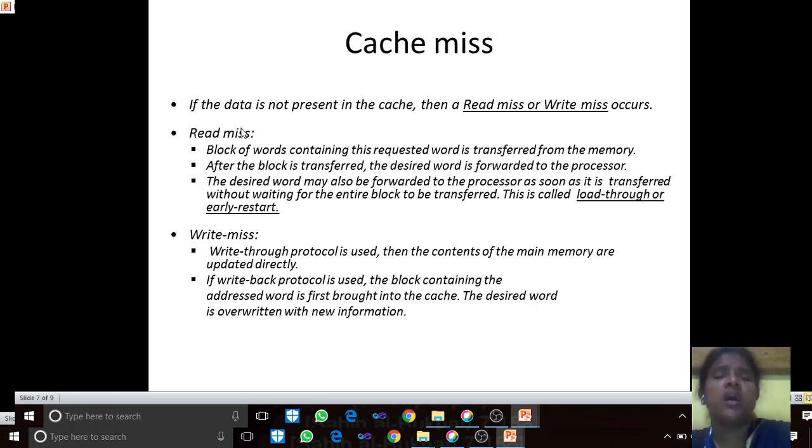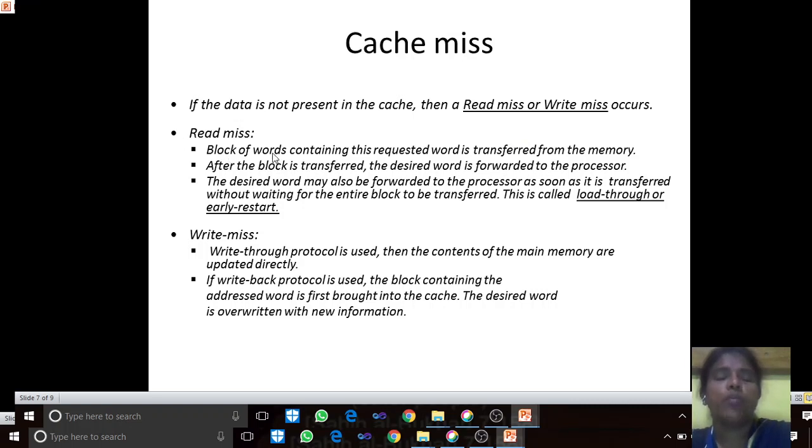Cache miss. If the data is not present in the cache, then a read miss or write miss occurs. You might have seen the game where you throw at a target: if it hits the target, then it is called a hit. If it does not hit the target location, then it is called a miss.